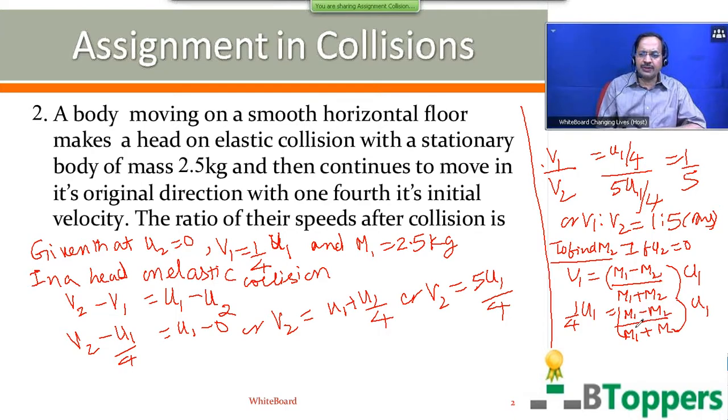You can solve this equation for M2 in terms of M1. You can cancel U on both sides, cross multiply and simplify it. Try to simplify it yourself. You will get M2 equal to 3 by 5 times M1. M1 is 2.5 kg.